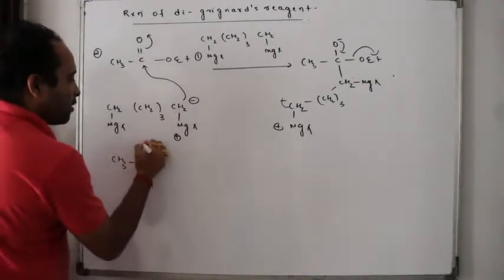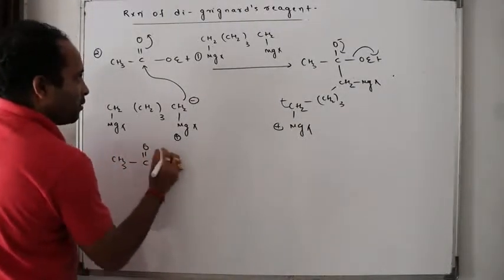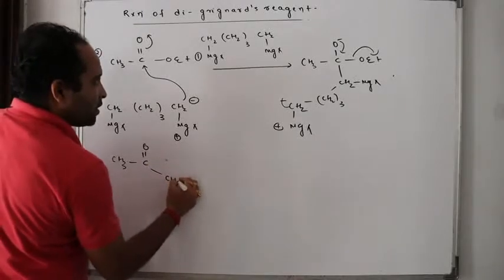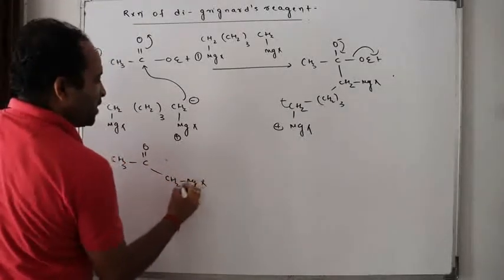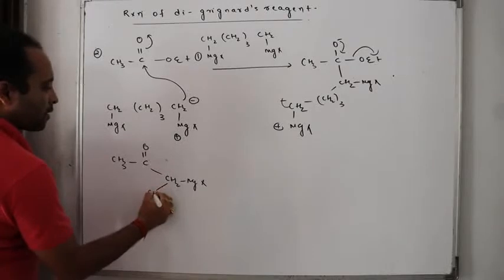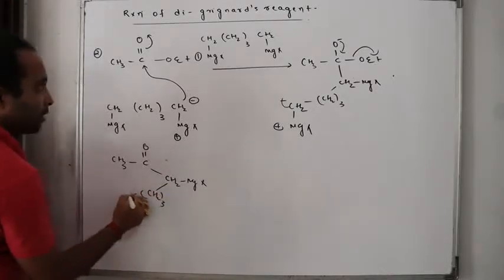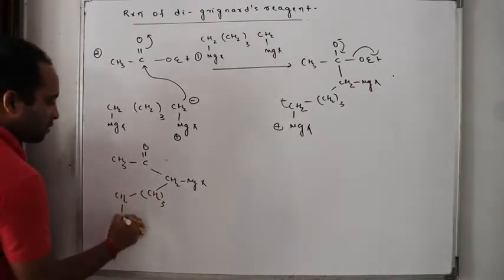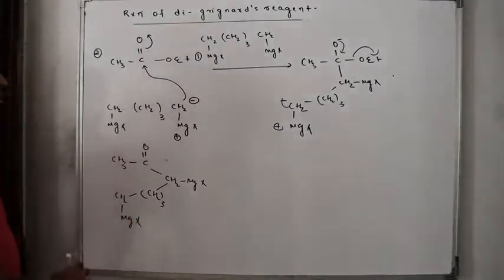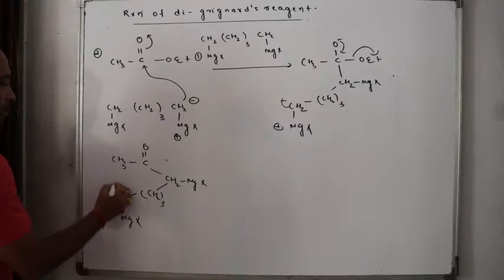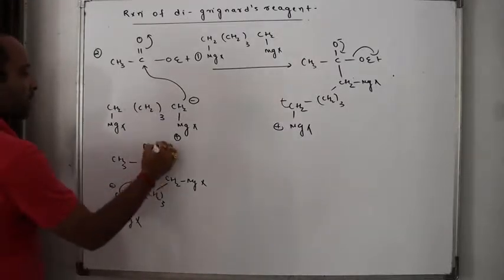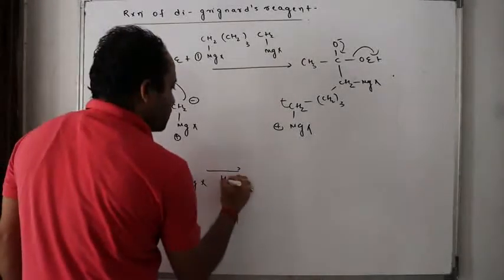To this double bond O, what is there? CH2 MgX, CH2 whole 3, CH2 MgX, isn't it? Now what will happen? This is plus, this is minus, this will attack here, and this will become carbonyl with hydrolysis.